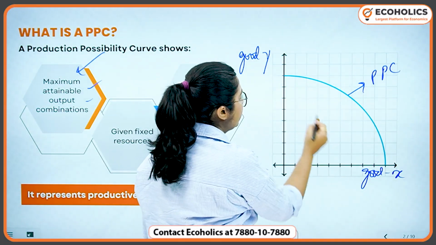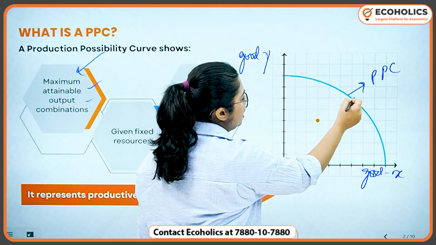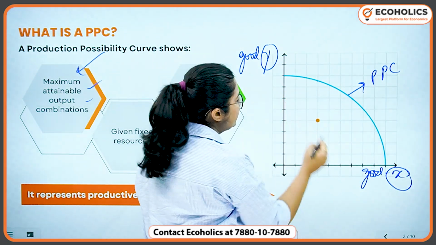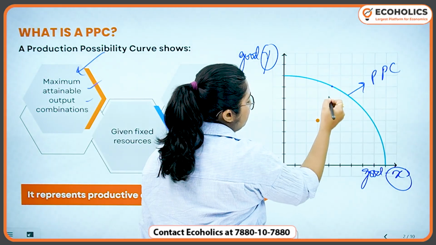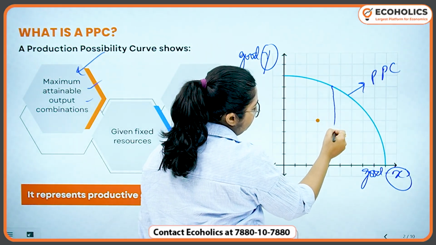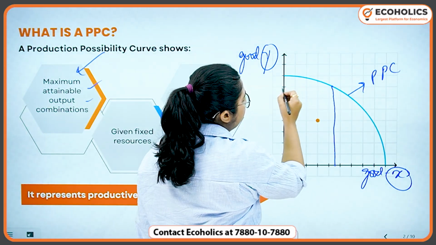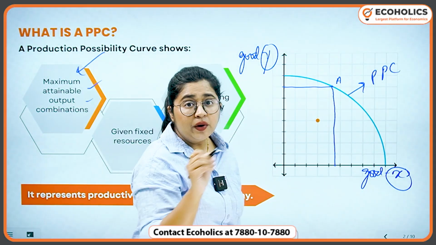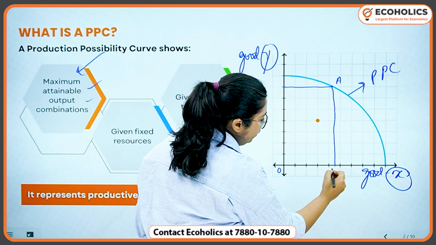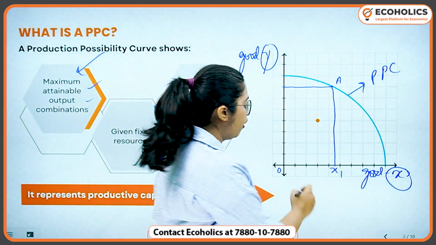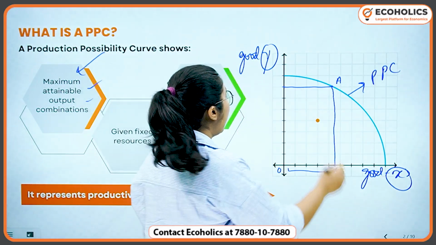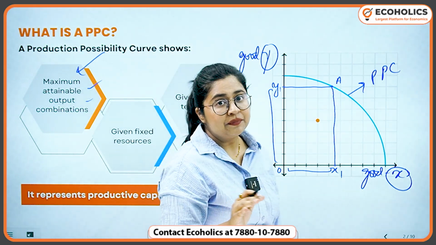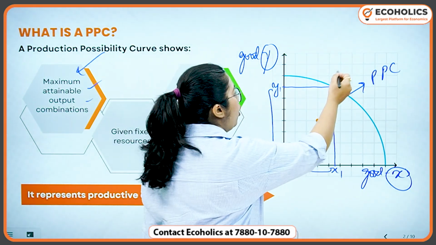Now each and every point on this blue curve will showcase a combination of good X and good Y. For example, if we talk about this point, and we drop this line down and we stretch till here, point A will have OX1 amount of good X and OY1 amount of good Y. This is the first combination that we have on point A.